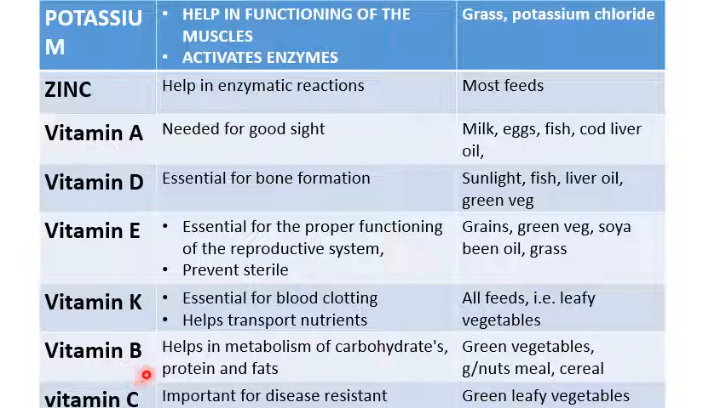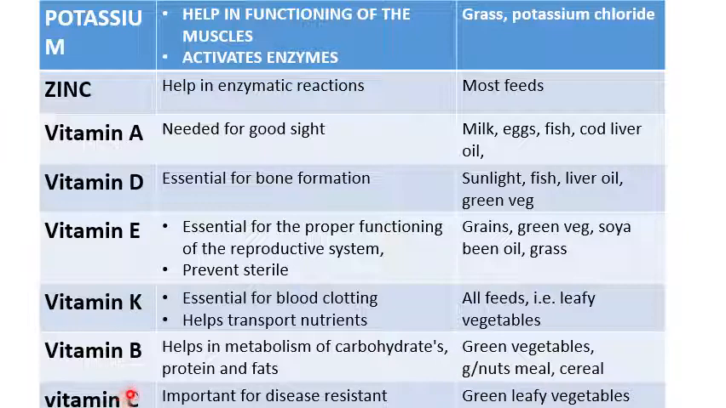Then we have vitamin B. Vitamin B is also important in animals just because it helps in metabolism of carbohydrates, proteins, and fats. In order for these three nutrients, carbohydrates, proteins, and fats, to function well, they need the presence of vitamin B. Where can the animals get vitamin B? From green vegetables, groundnuts, groundnut meal, as well as any cereals.